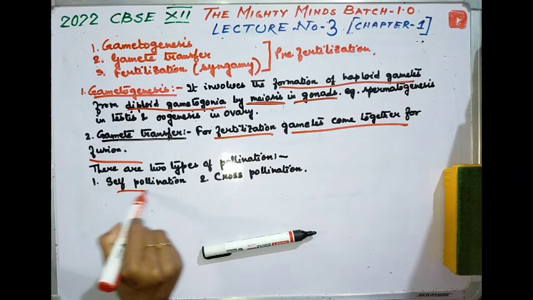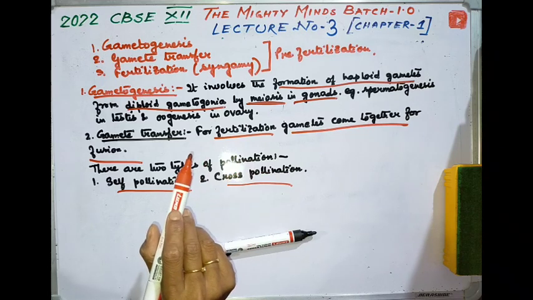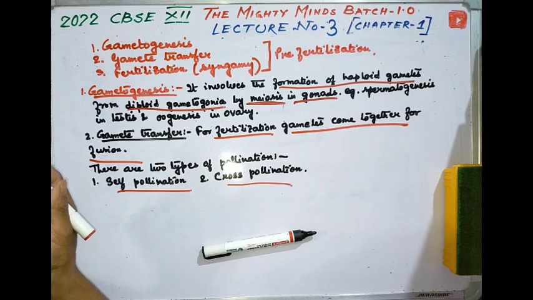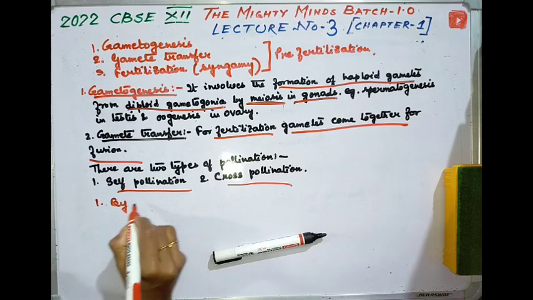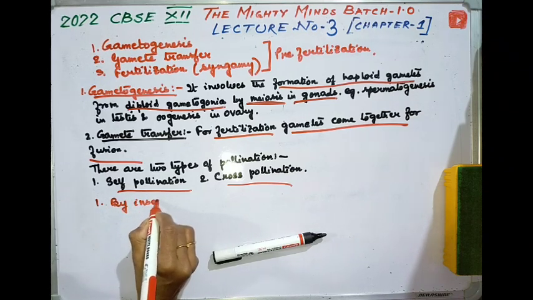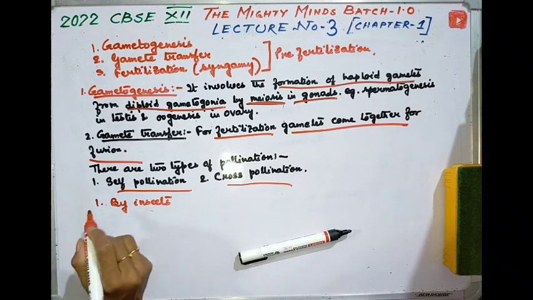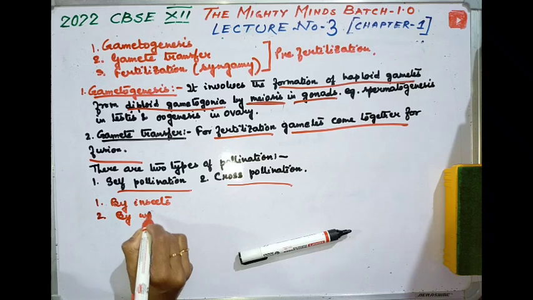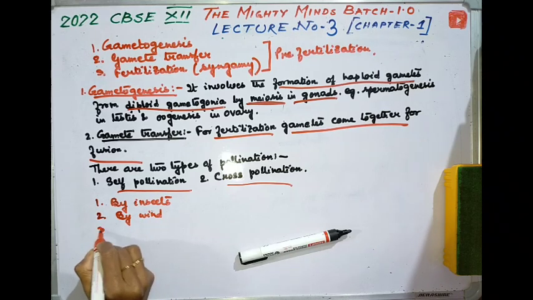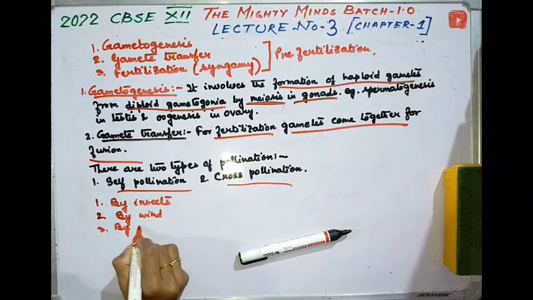Okay, so there are two types of pollination. One is self-pollination, one is cross-pollination. What is self-pollination? It takes place within the same plant. Cross-pollination takes place between two flowers of different plants of the same species. Pollination can take place by insects, which is known as entomophily, by wind, anemophily, and by water, that is hydrophily.